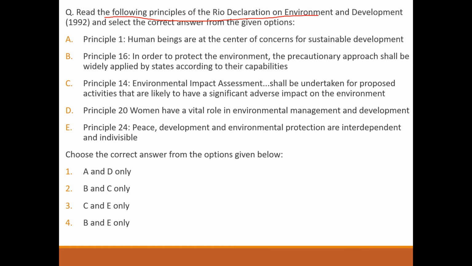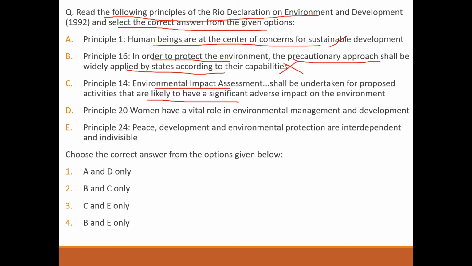Principle 1. Human beings are at the center of concern for sustainable development. Correct. Principle 16. In order to protect the environment, the pecuniary approach shall be widely applied by the states according to their capabilities. Wrong. Principle 14. Environmental impact assessment shall be undertaken for proposed activities that are likely to have significant adverse impact on the environment. Wrong. Principle 20. Women have a vital role in environmental management and development. Correct. Principle 24. Peace, development and environmental protection are independent and indivisible. Wrong. So answer will be option number 1.